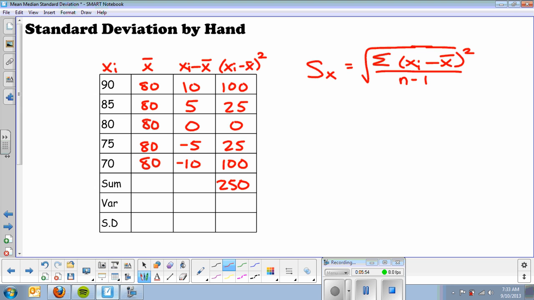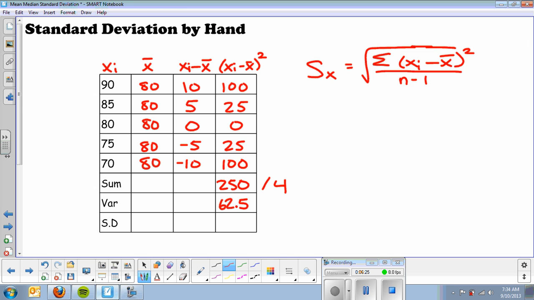All right? Now, to get the variance, basically, if you look at my formula over here, I'm taking the sum of all those. So I did this part here. I subtracted the differences. I squared each one. Then I added them all up. Then I'm going to divide by n minus 1. There's 5 numbers. So I'm going to divide by 4. All right? And get the variance of 62.5.